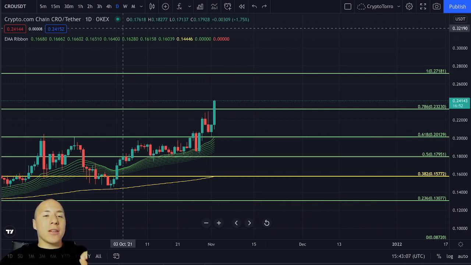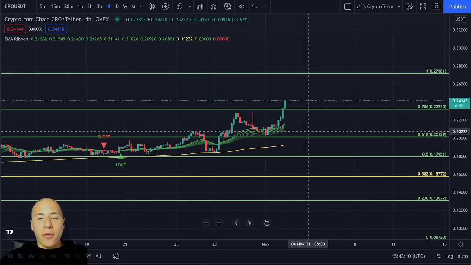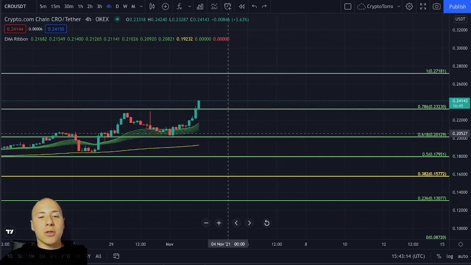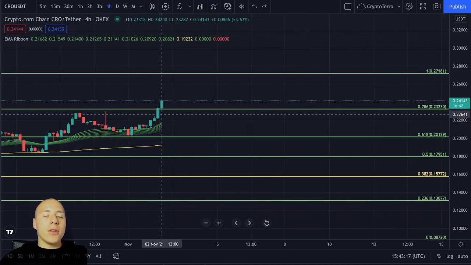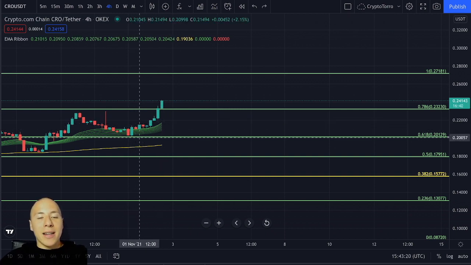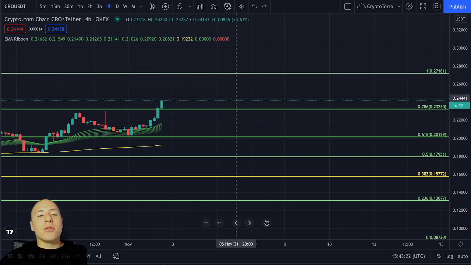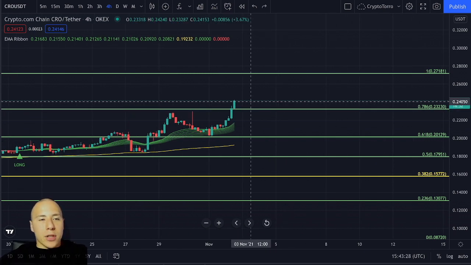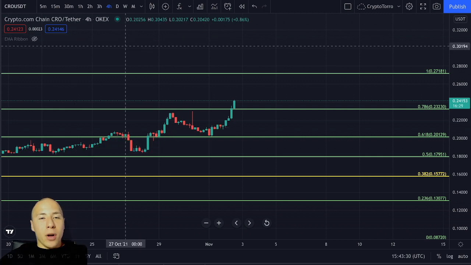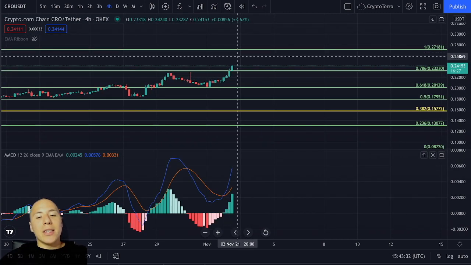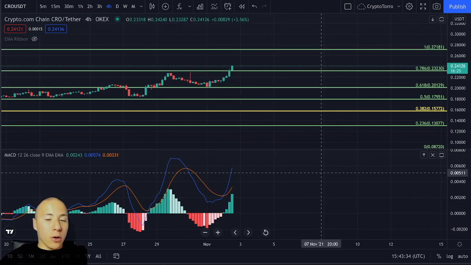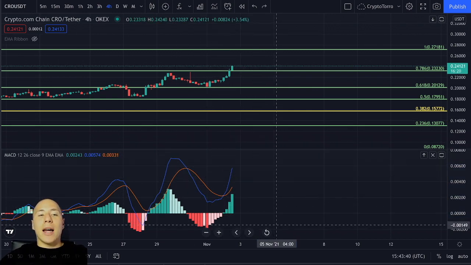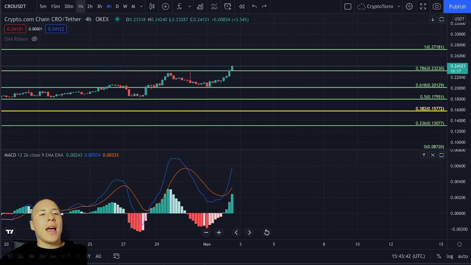So this being said, I would like to head towards the 4-hourly time frame. Right over here, we are also getting supported by the EMA ribbon, and what I think is important is to hold strong on top of this area all the way until the EMA ribbon clearly will be there as well to serve as a level of support at this point in time. So that is very important so far. And if we enable as well on the 4-hourly time frame the MACD, we can clearly see that we are seeing the momentum still very strong towards the upside. We are not seeing any type of momentum loss. So that is actually looking very good on the crypto.com chart.